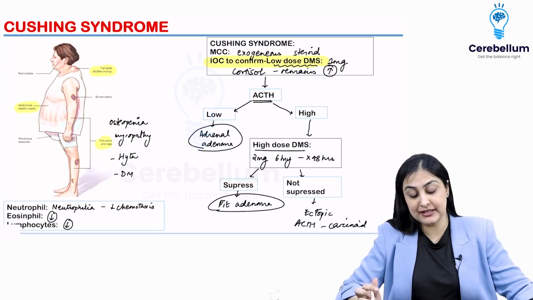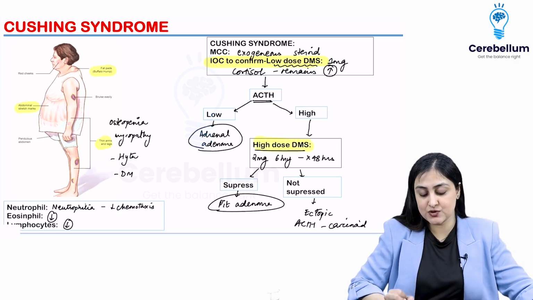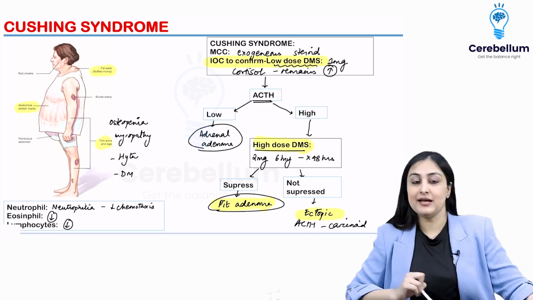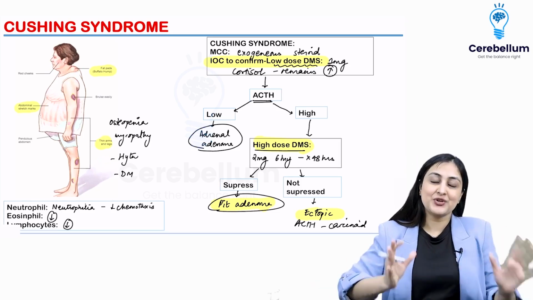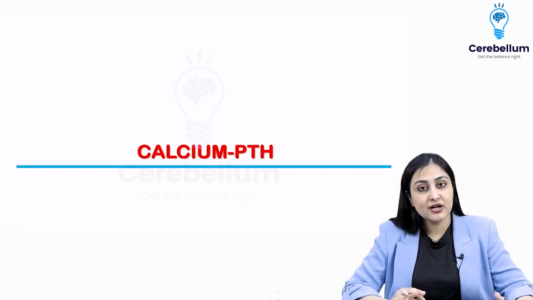Okay, I hope this is clear. Confirmation of Cushing syndrome is by low dose DMS. High dose is to distinguish pituitary versus ectopic. So this is about Cushing syndrome. With this, we've finished pituitary, which I believe is one of the most difficult systems.